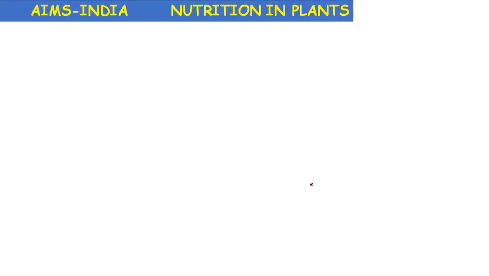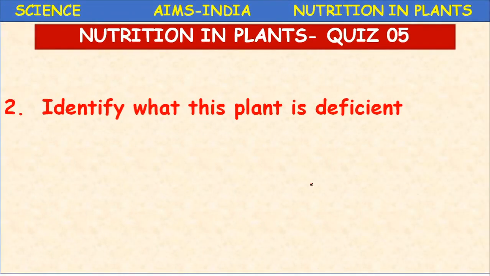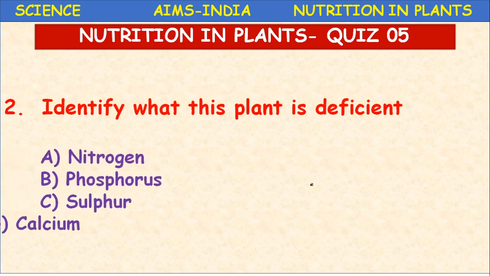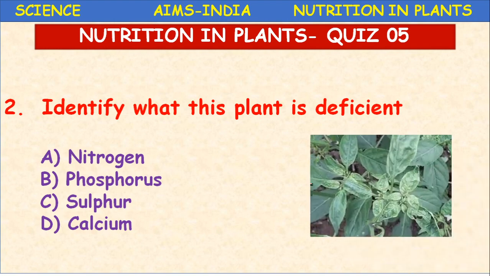Next, identify what this plant is deficient in. Nitrogen, phosphorus, sulfur, calcium. See, shriveling or folding of the leaves, and the leaves become pale. What are these symptoms? Symptoms of deficiency of calcium.